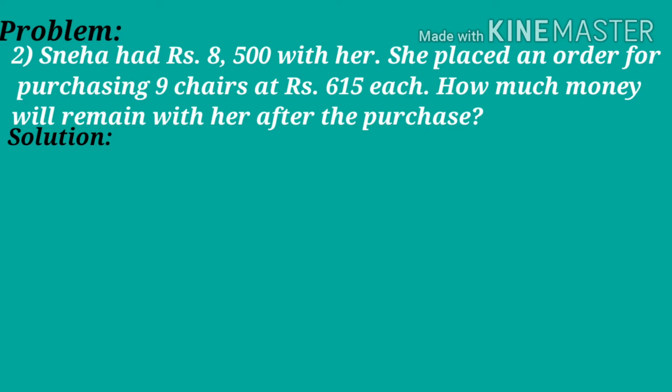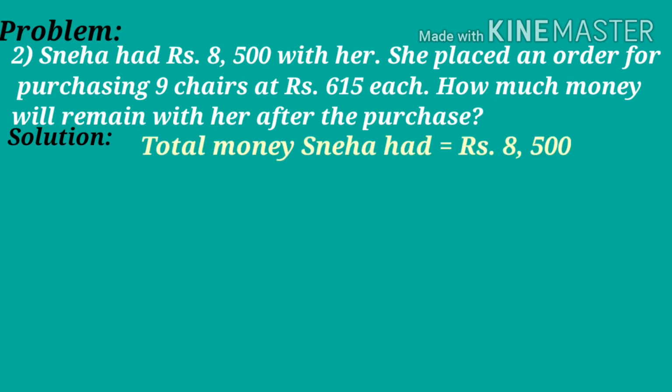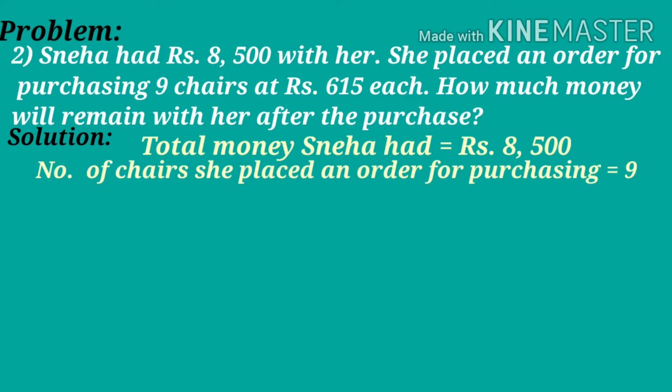Children, here Sneha is having with her 8,500 rupees. She went to the shop to buy chairs. And the total number of chairs she wants to purchase is 9. If the cost of one chair is 615 rupees, what will be the cost of 9 chairs? Children, here also the same thing.